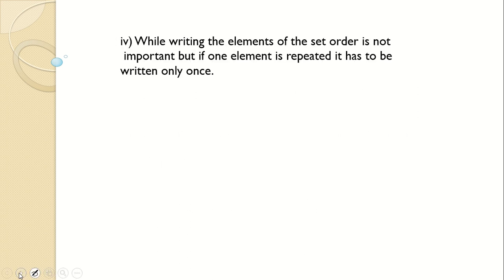And while writing the elements of a set, order is not important. Order is not important means the elements you can write in any order, but what is important is this: elements should not be repeated. They should be written only once. So we will see one example. Set of elements of the word banana.